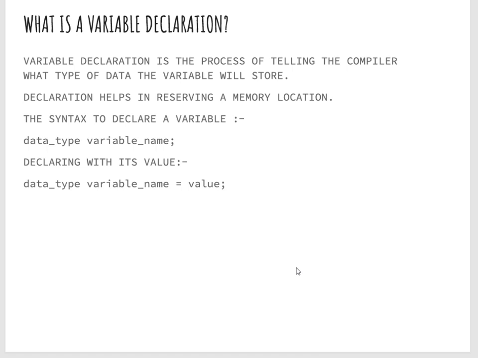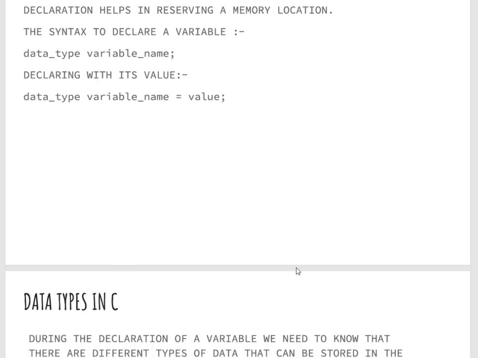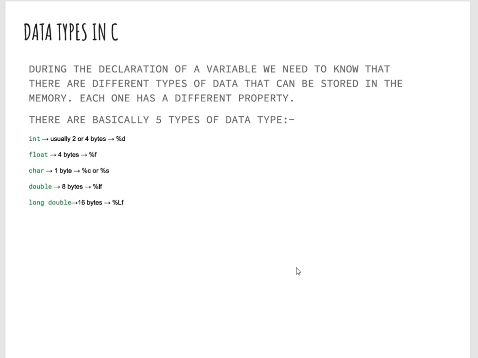Then next we have the data types in C. During the declaration of a variable, we need to know that there are different types of data that can be stored in the memory. Each one has a different property. There are basically 5 types of data type, namely integer, float, character, double, and long double. Integer usually consists of 2 or 4 bytes of memory. Float consists of 4 bytes, character 1 byte, double 8 bytes, and long double 16 bytes.